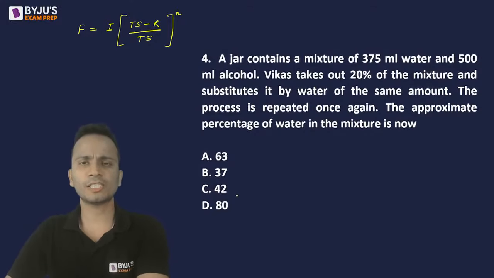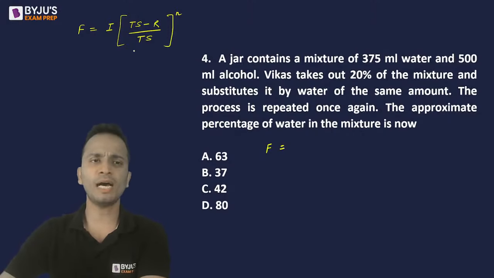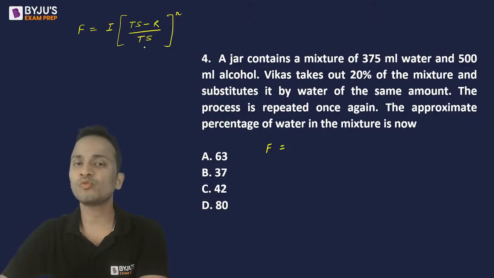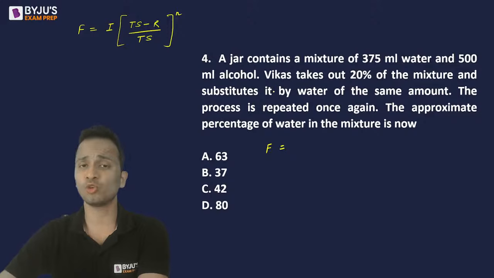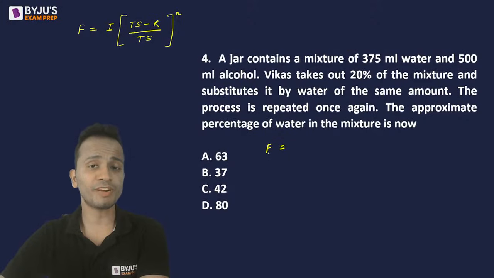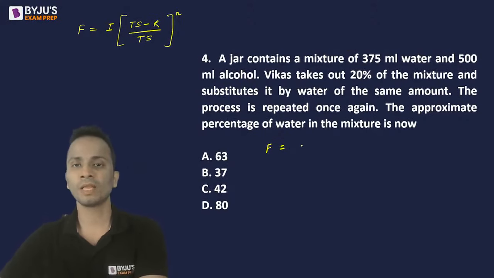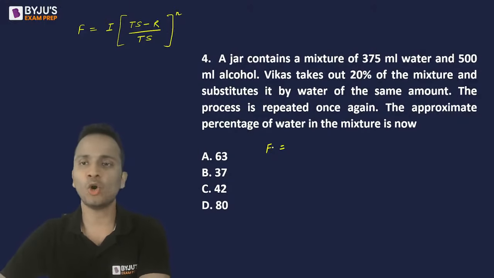Okay, let's start with this. Now, final fraction of milk will be equal to, so in the formula, I'll be using the values for milk because replacement has been done by water. This is a very basic rule in removal and replacement. So final fraction of milk, I'm talking about the fraction. Final fraction of milk is equal to initial fraction of milk. I'm sorry, it is not milk here, it is alcohol, so we'll go with alcohol. So since the replacement is done by water, the formula will be applied on alcohol.